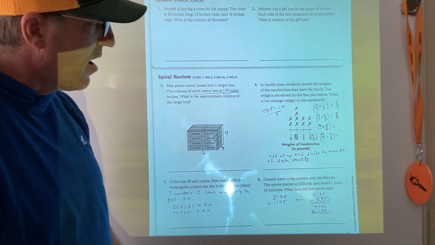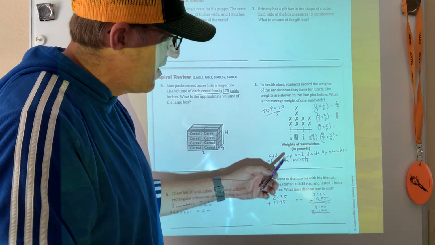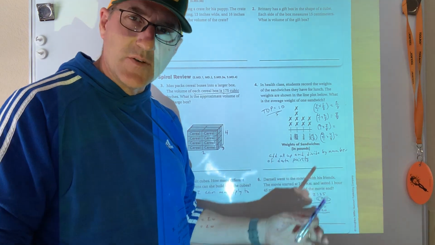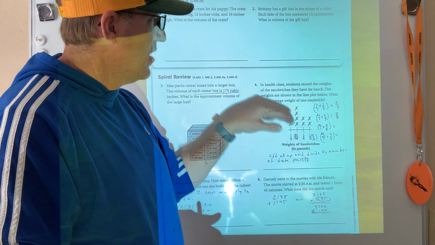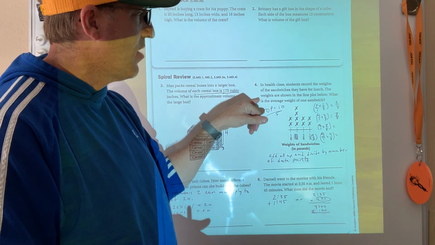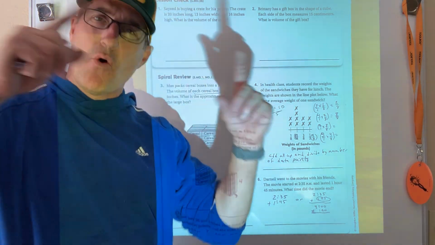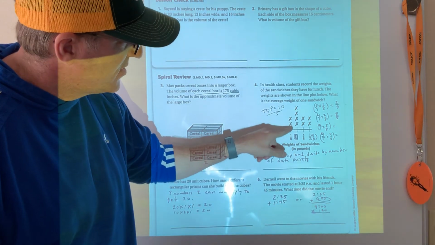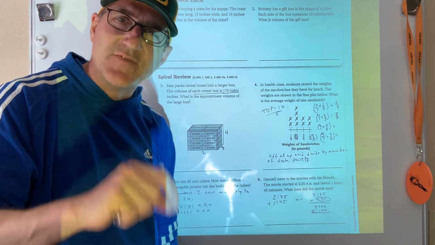This is one of those hard problems. You can do it a couple of ways. I see 1/8, 2/8, 3/8, 4/8. I always want eighths because I'm going to have to add all of these up. In health class, they record the weights of the sandwiches they have for lunch. The weights are shown in a line plot below. What is the average weight of one sandwich? Remember, the average weight is the total weight divided by the total data points. 1, 2, 3, 4, 5, 6, 7, 8, 9, 10. There are 10 data points, so I'm going to have a divisor of 10 in the end.